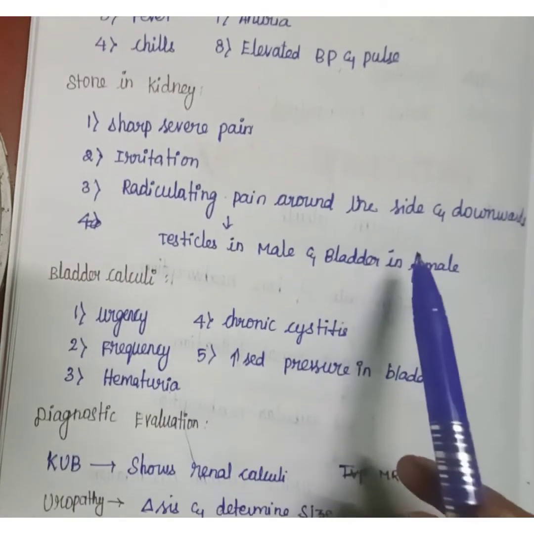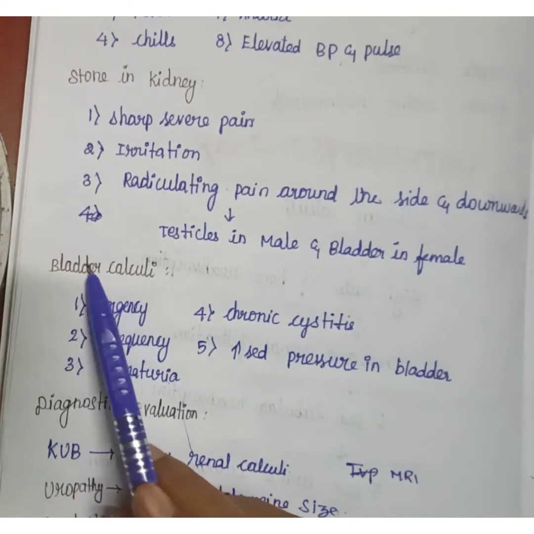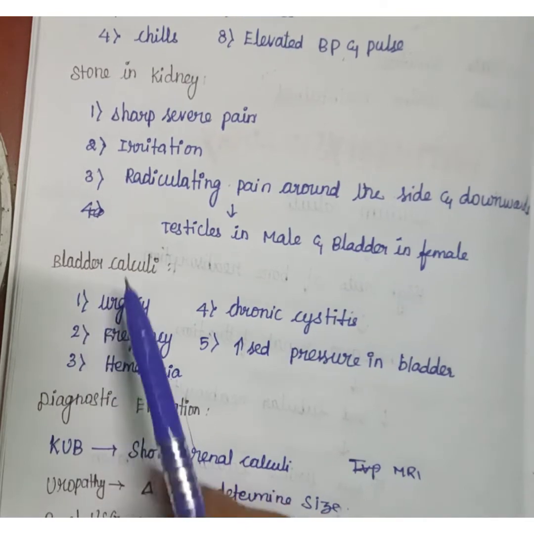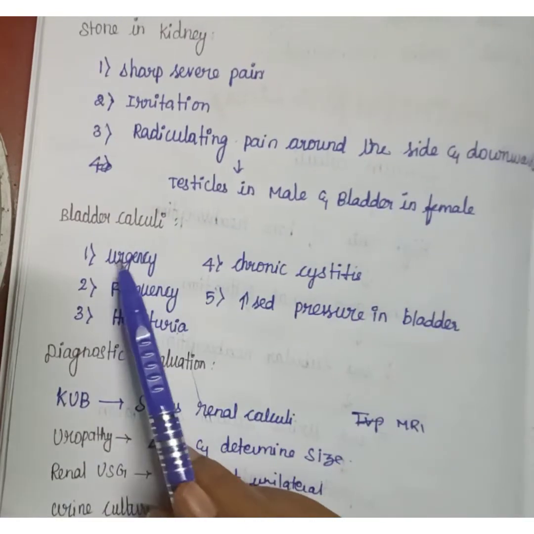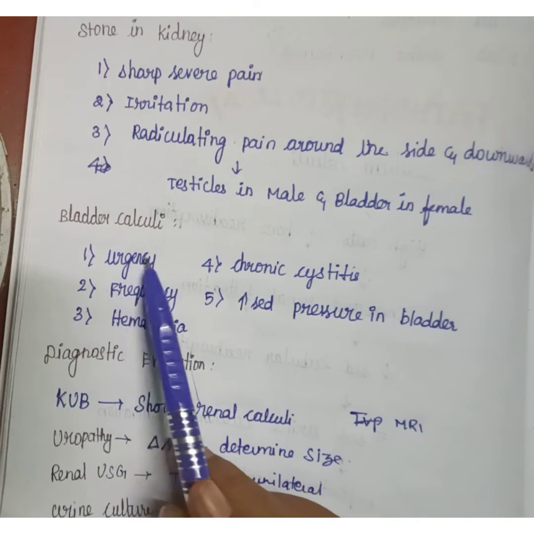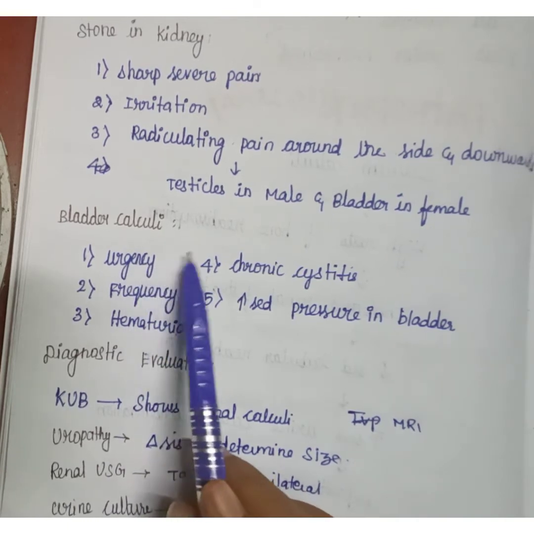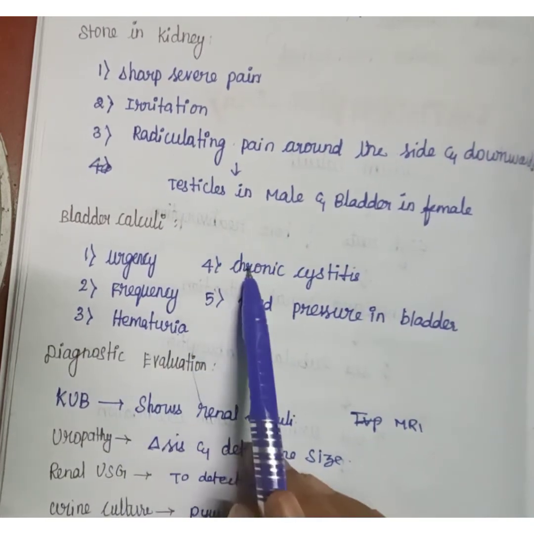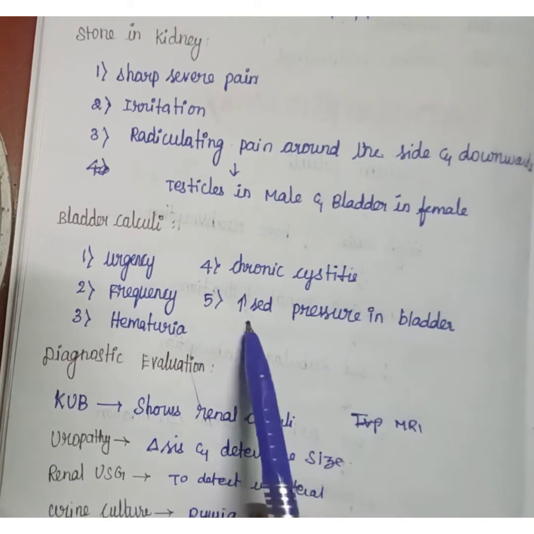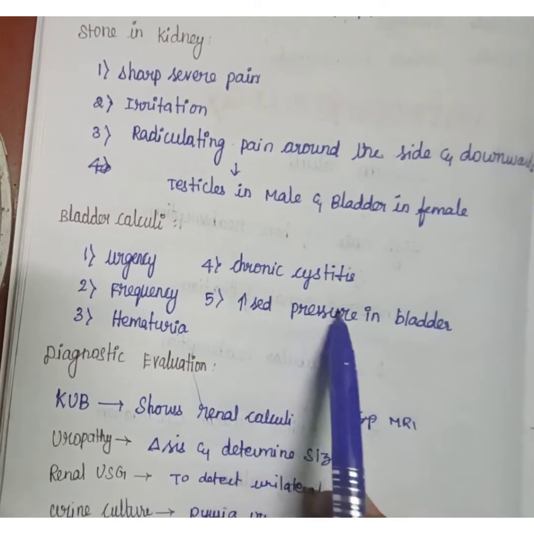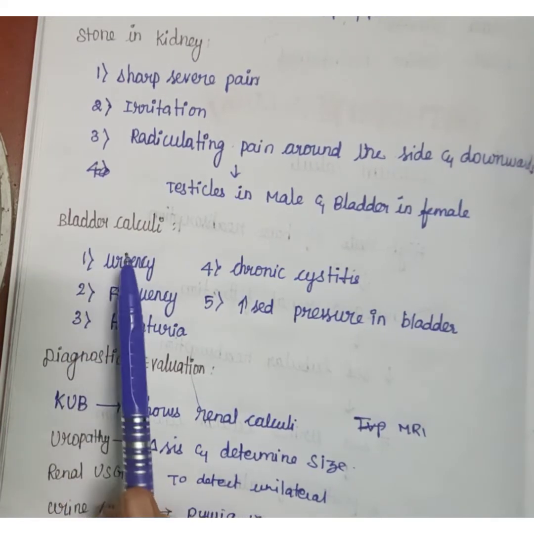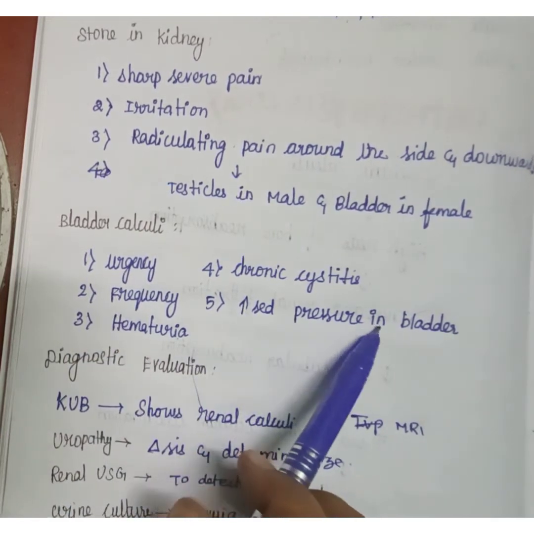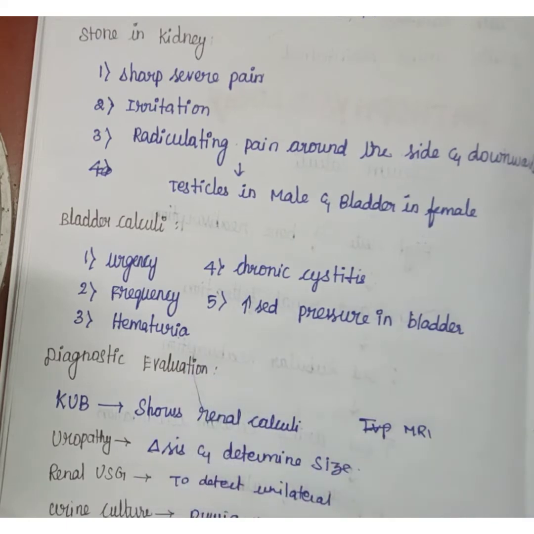Next, if the stone is present in the bladder, what are the symptoms? The patient feels urgency in voiding urine, and frequency. Hematuria, blood in the urine, and chronic cystitis will be there. There may be increased pressure in the bladder. These are the symptoms of bladder calculi.